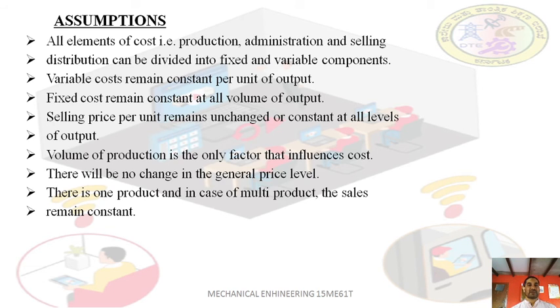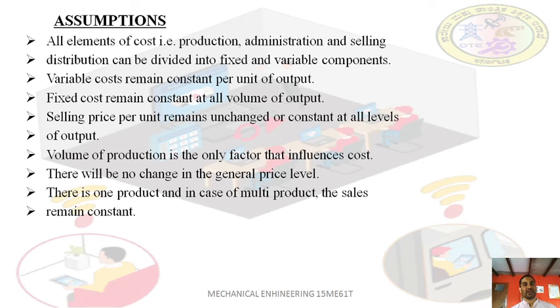That means the variable cost varies with the volume of production. If you manufacture 1,000 components, then you have to multiply by the variable cost per unit. For example, you fix 5 rupees per unit as the variable cost. If you manufacture 10 components, the variable cost will be 5 into 10, 50. If you manufacture 1,000 components, the variable cost will be 5 into 1,000, 5,000. So you have to fix the variable cost with a particular unit of the component.